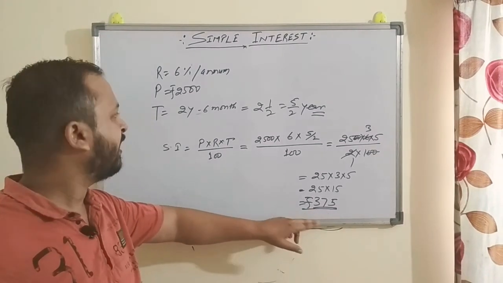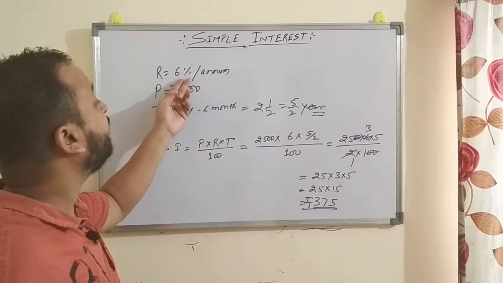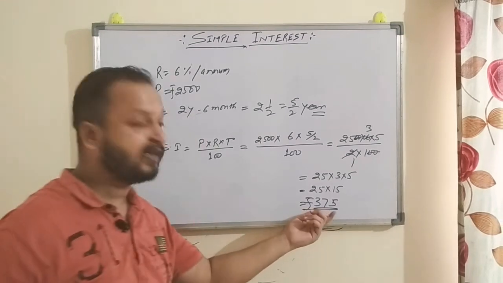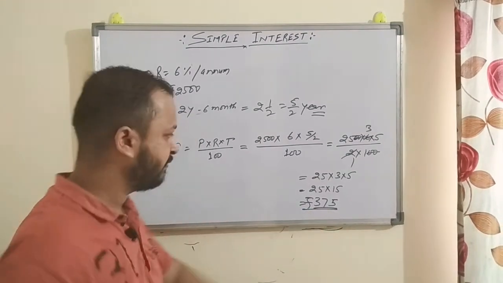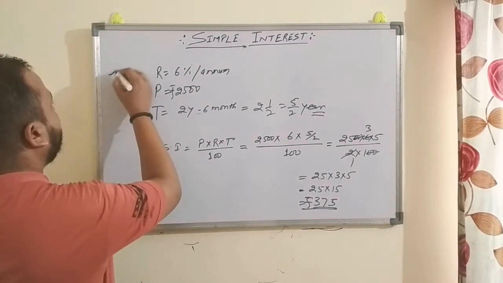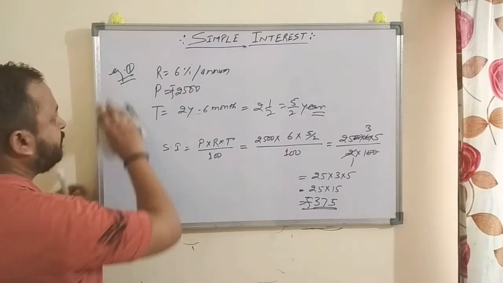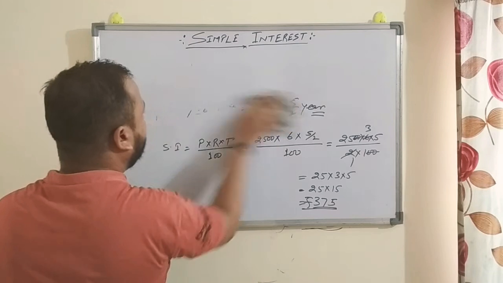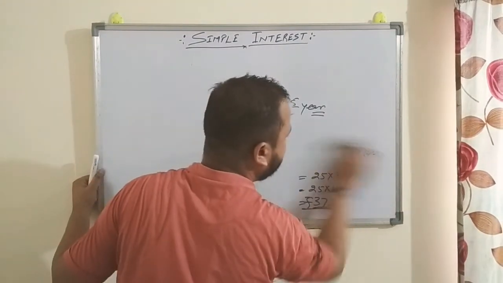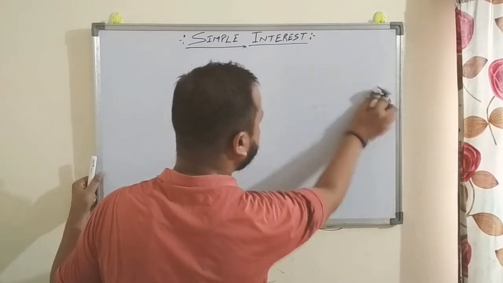This is the interest you are getting after investing this amount of money at this rate percent for 2 years and 6 months. So after 2 years and 6 months, you will get 375 rupees, right? So this is the question. This was example number 1 from your book, right? So in this chapter you have to practice it. In all chapters you have to practice, but this chapter is actually new for you.